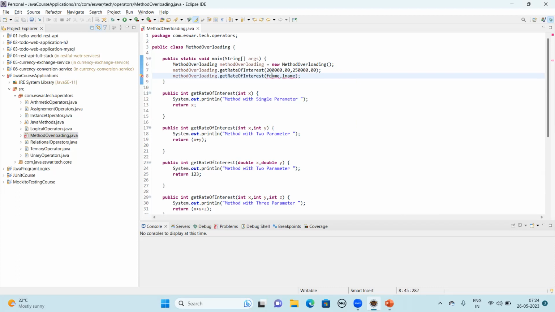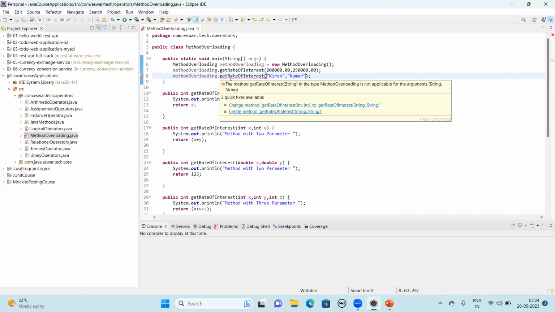You can directly pass the values, as this is the main method. Now I'm sending correctly. My input is correct, but why this error? You don't have such a method with type string with two arguments. You see this method error?